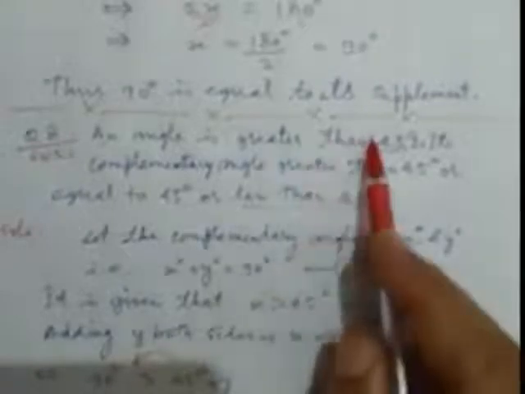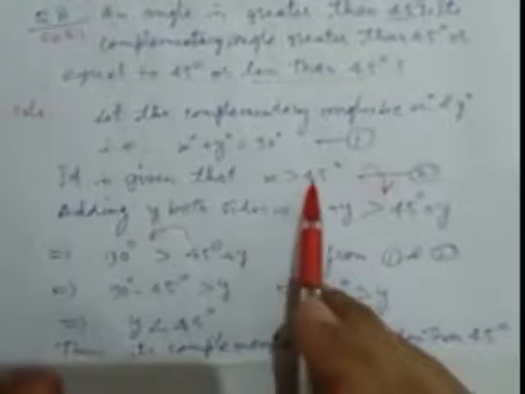So what is our conclusion? Thus its complementary angle is less than 45. Here this is correct, because we receive the information and we check it on the basis of the complementary angle definition. The sum of complementary angles is 90, so when one is greater than 45, automatically the other is less than 45.